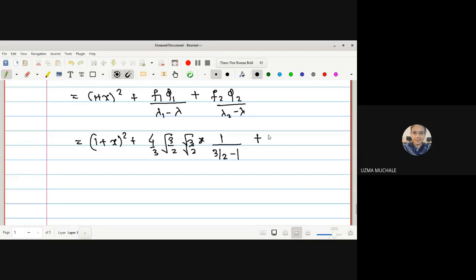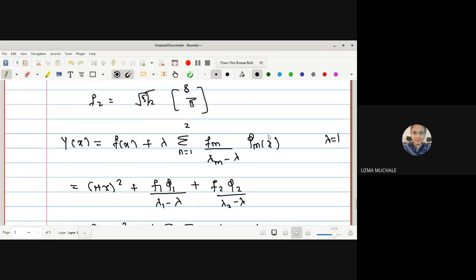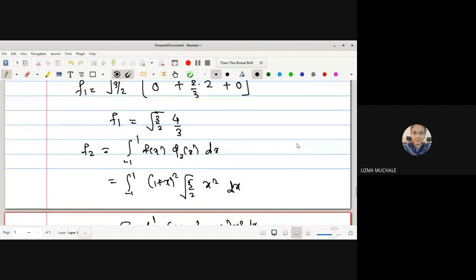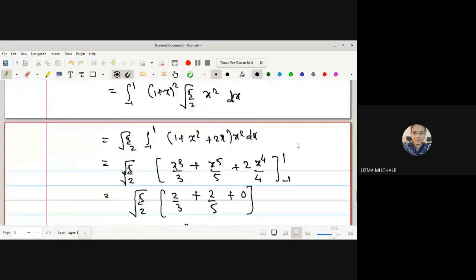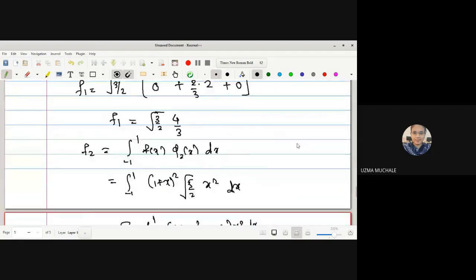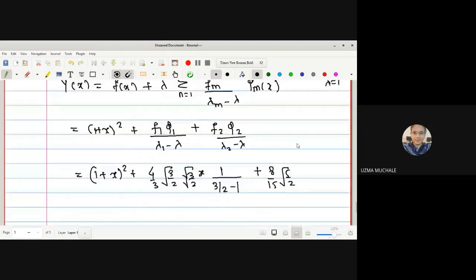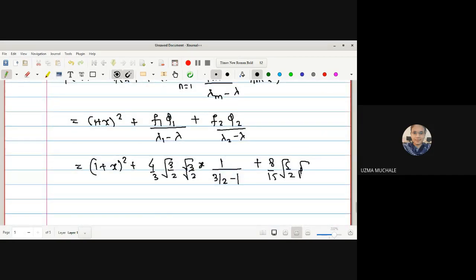Plus, the value of f2 we have obtained just now is 8 by 15 into root 5 by 2, into the value of phi 2 we have obtained, root 5 by 2 into x square, divided by lambda 2 minus lambda, that is 5 by 2 minus 1.